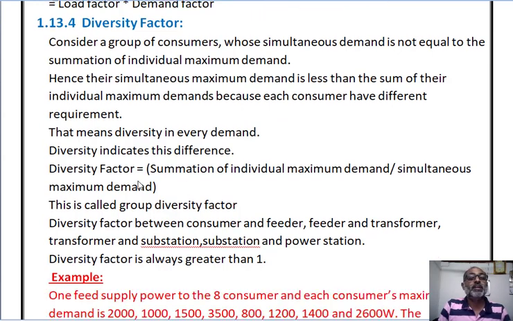So diversity factor is a ratio between the summation of individual maximum demand divided by the simultaneous maximum demand, and this is called group diversity factor. The diversity factor between consumer and feeder, as well as feeder and transformer, transformer and substation, then substation to substation and power station, is always greater than 1.